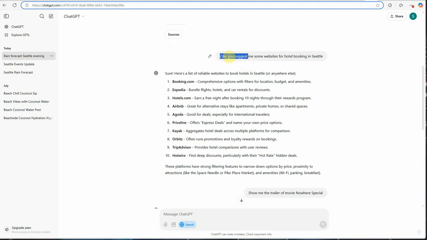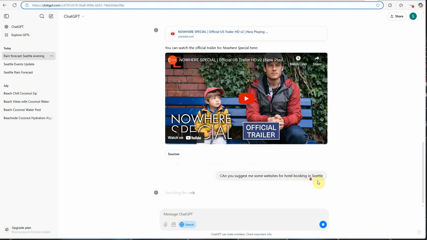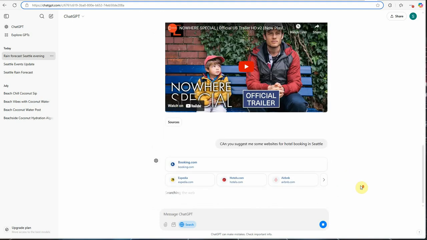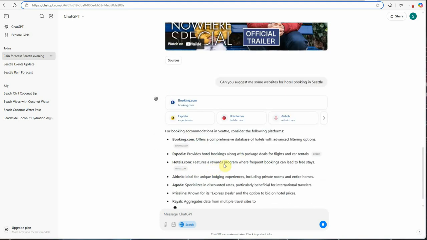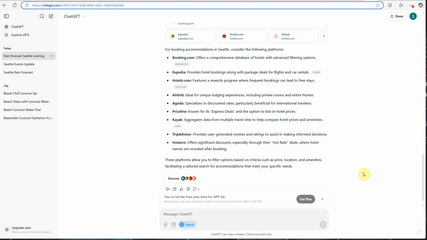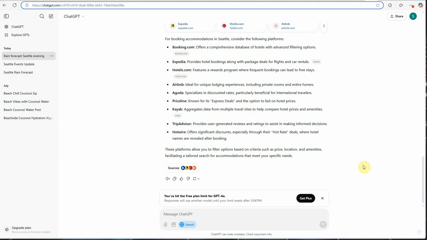Now let me quickly run this question again. Can you suggest me some websites for hotel booking in Seattle? So when we were not using this web search, you were getting a response something like this. Now if I'm enabling the web search, you will see the difference. So it is searching the web, and here these are the links. So this is the major change which you will notice whenever you are working with this particular new version of ChatGPT. And the good part here is, I'm not using a Plus subscription, so that's the reason why I limited over. But what I want to show you is, now this ChatGPT can work for you as your search engine.